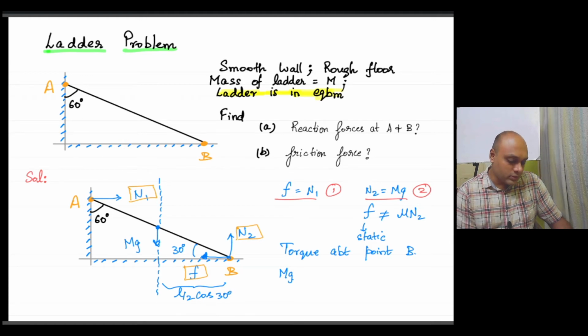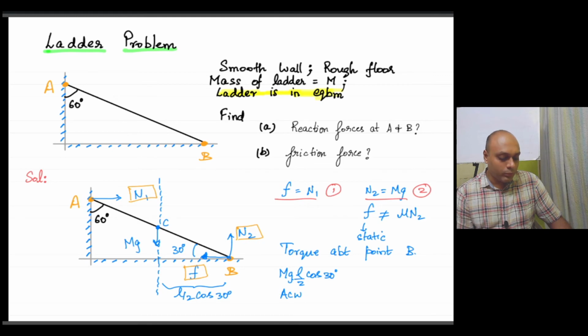L by 2 is the distance from C to B. Right? Since CB is the hypotenuse of that particular triangle and CB is L by 2, the perpendicular distance will be L by 2 cos 30, the perpendicular distance over here. That will be L by 2 cos 30 from trigonometry. So torque of mg about point B is going to be mg into L by 2 cos 30, and this is in the anti-clockwise sense.